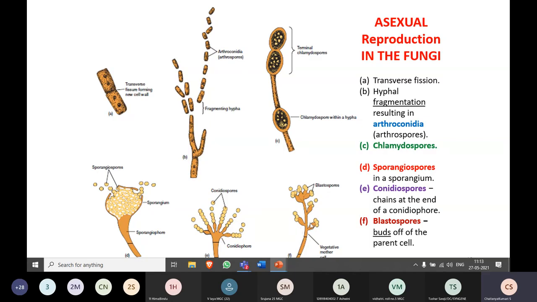Coming to the next one, which is called blastospores, they bud off from the parent cell. It will just cut out from here and regenerate into a new form. They just bud off, or cut off, from the parent cell. So these are the different types of asexual reproduction you can see in the fungi.